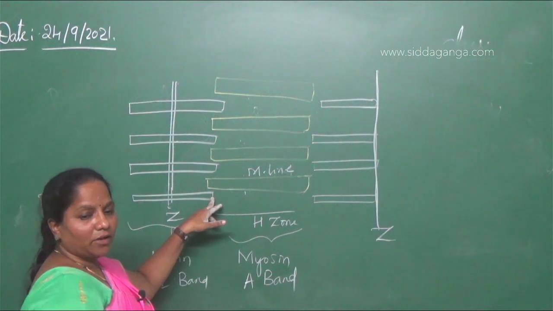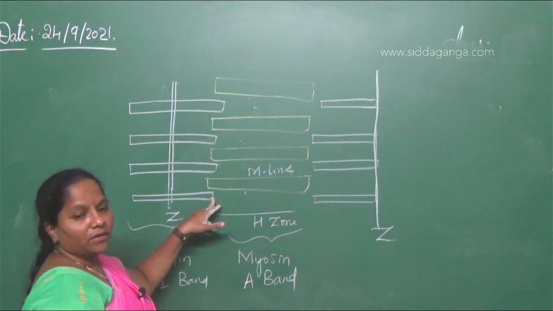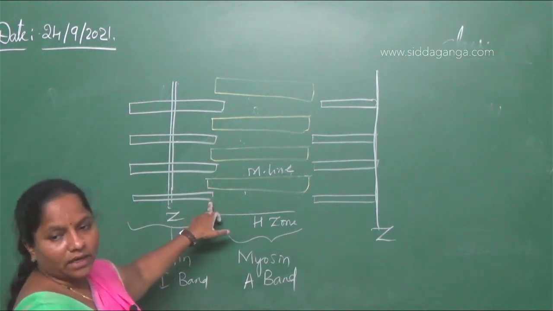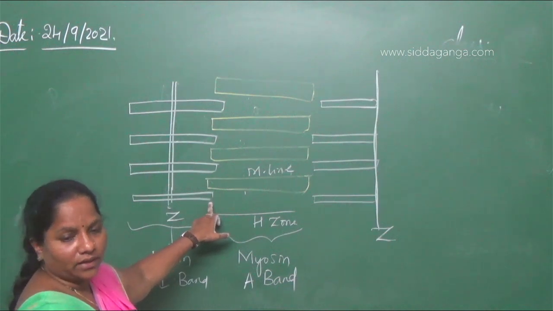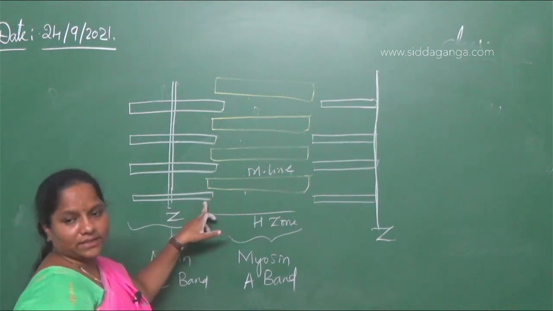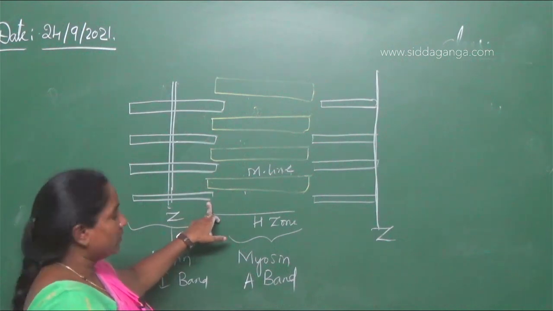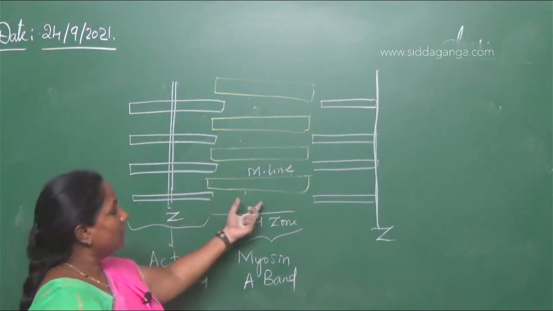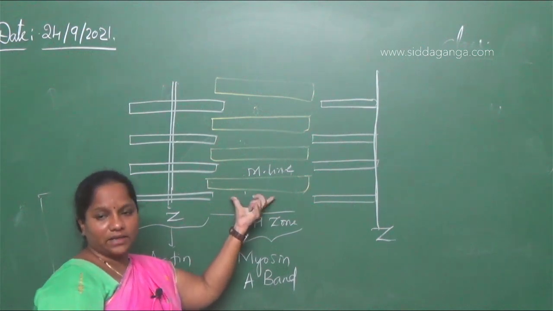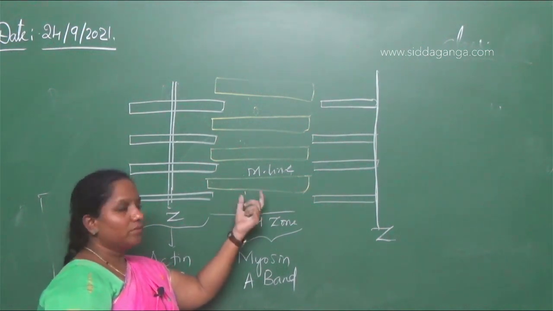Then second option, they say that A band widens. A band will never stretch, or there is no widening of A band. It will remain as it is. So that will be wrong. A band is nothing but the myosin band; there is no widening of myosin.